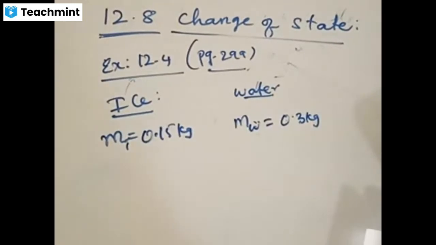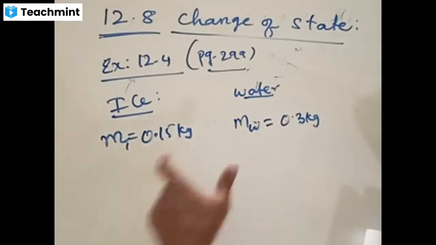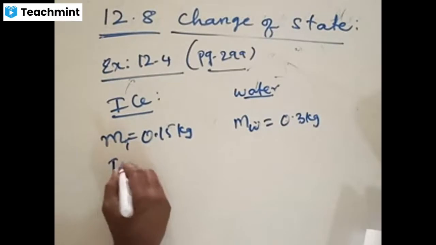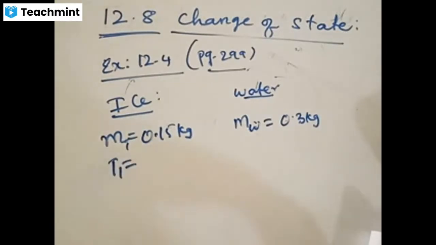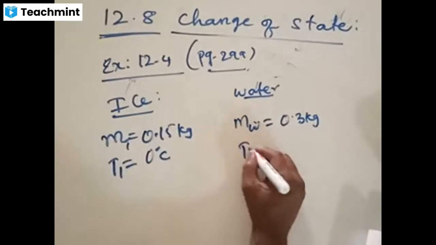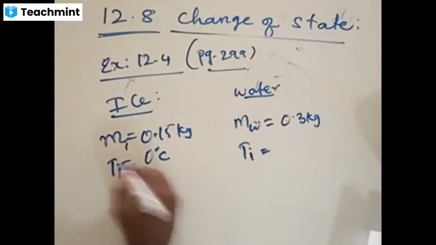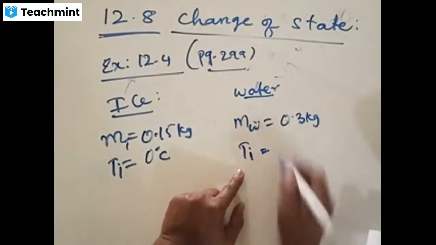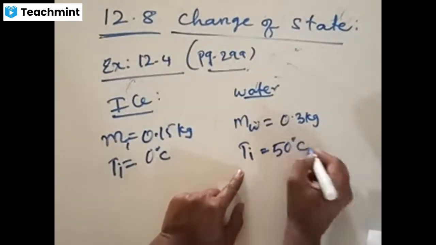These two things are given. Now these two are mixed, so what is the initial temperature of each? T initial of ice is 0 degrees Celsius, and T initial of water is 50 degrees Celsius.